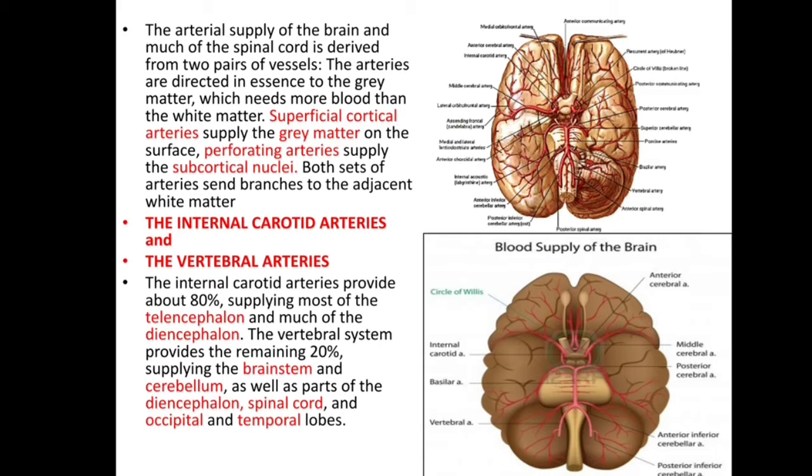The internal carotid arteries provide about 80%, supplying most of the telencephalon and much of the diencephalon. The vertebral system provides the remaining 20%, supplying the brainstem and cerebellum, as well as parts of the diencephalon, spinal cord and occipital and temporal lobes.